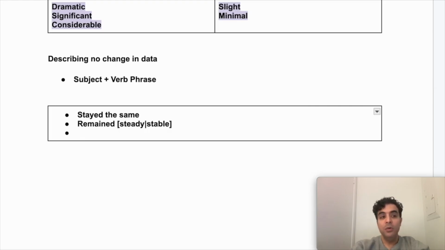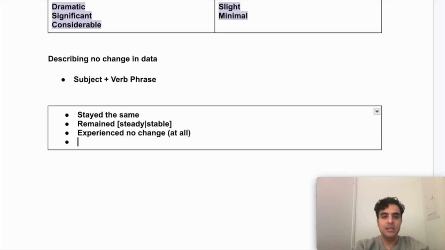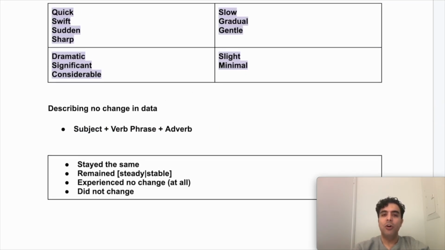Or if you even want to create more variety, you could say the number of students experienced no change at all. That's for emphasis if you want to add the at all. Or very simply, you could say the number of students did not change. Okay, so here you use subject, verb phrase, and then you have your adverb at the end.